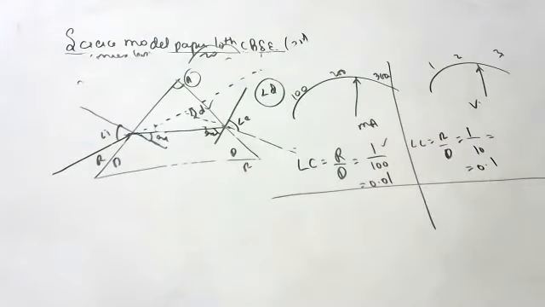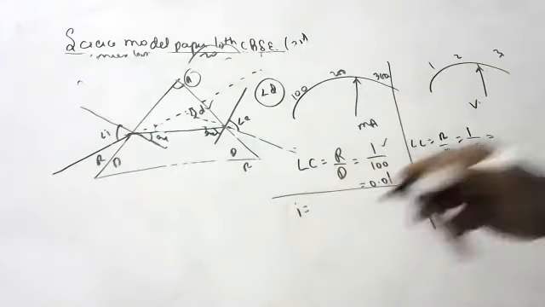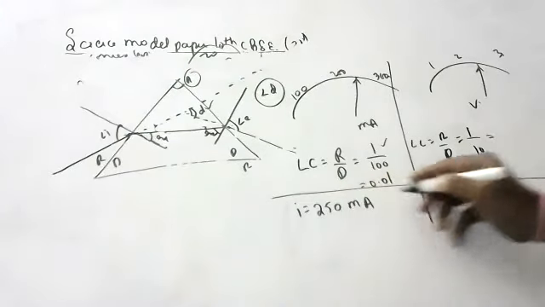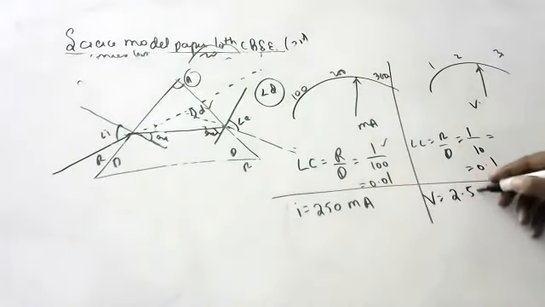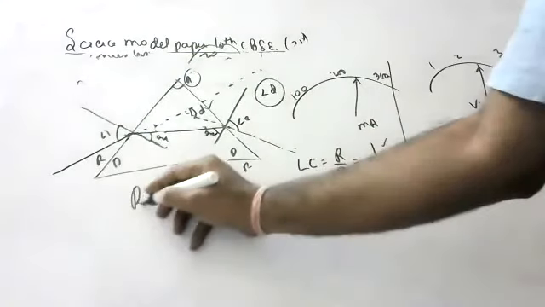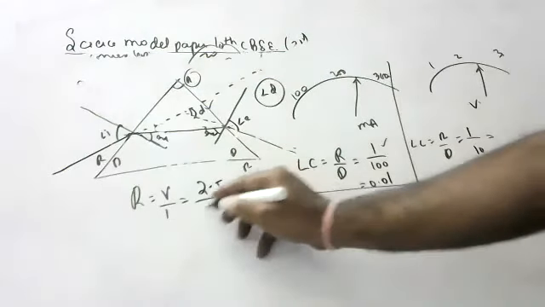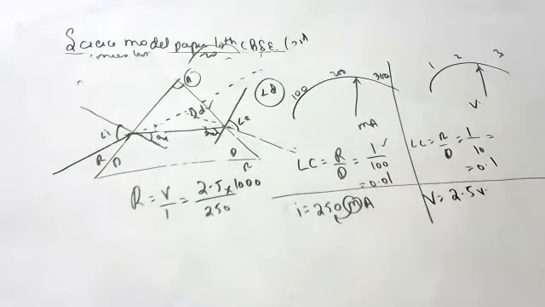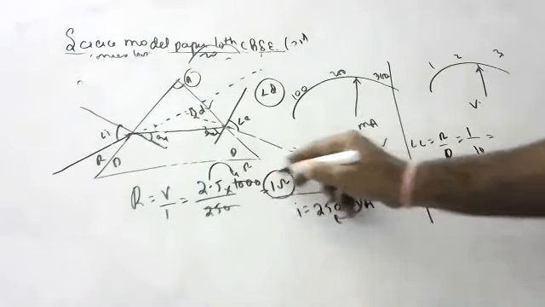Please mute your audios. What is the resistance of the resistor? Can anyone see properly and tell what is the current here, children? 250 amperes. No, milliamperes. If you make that mistake, it is gone. Voltmeter, what is the reading? 2.5 volts. Now, what is the resistance? R is equal to V by I, which is 2.5 by 250 by 1000. Why by 1000? Milli means by 1000. So 4 into 2.5, that is 10 ohm, like that, children.